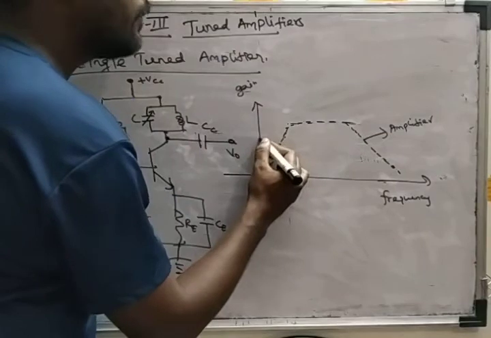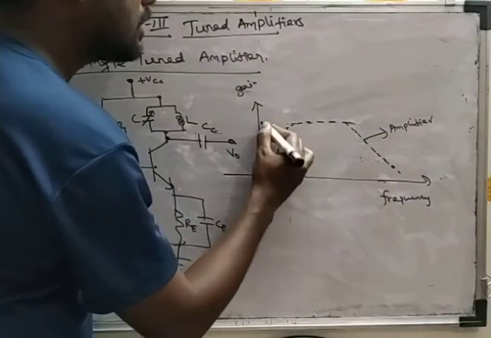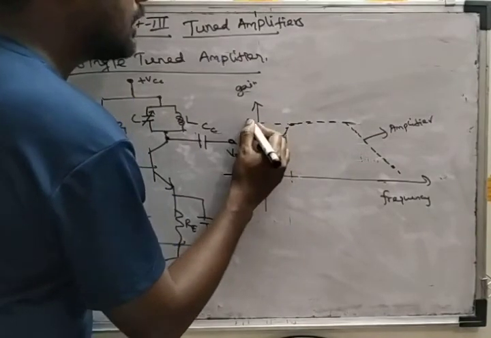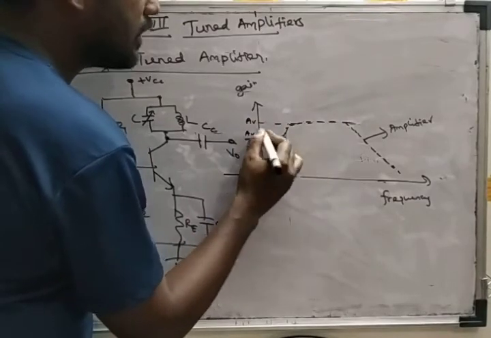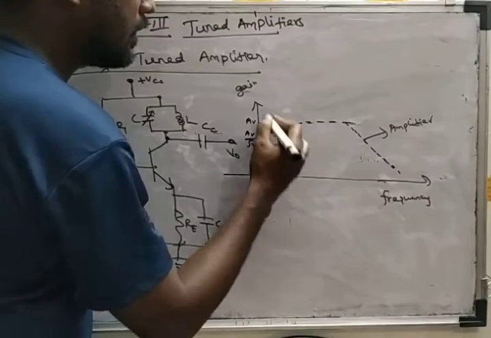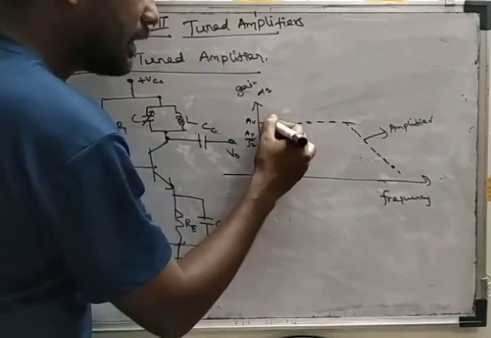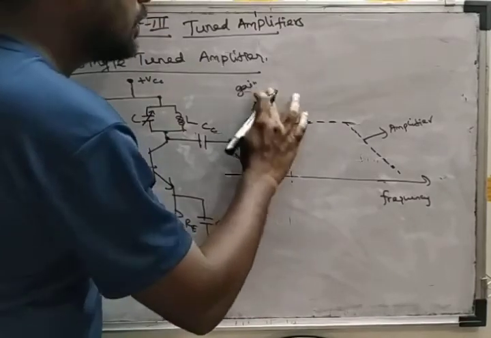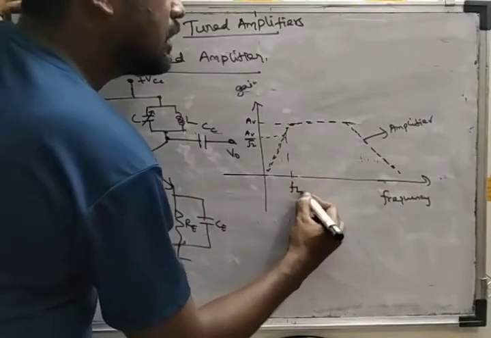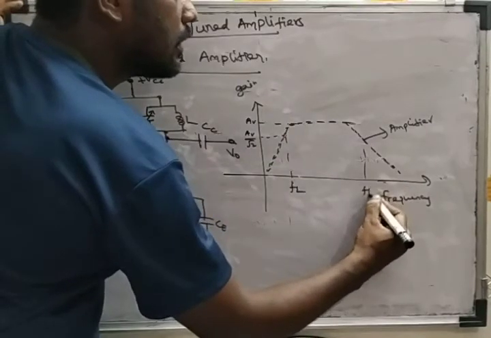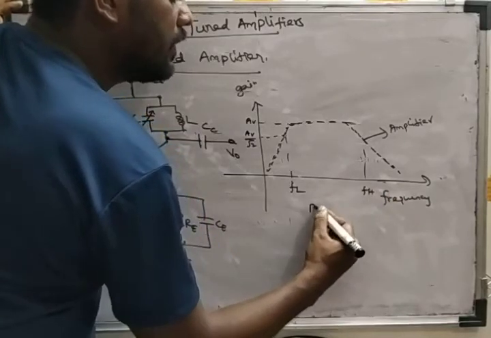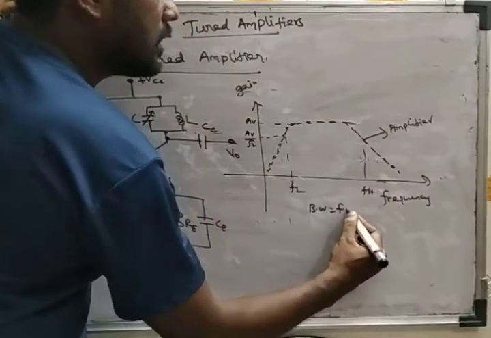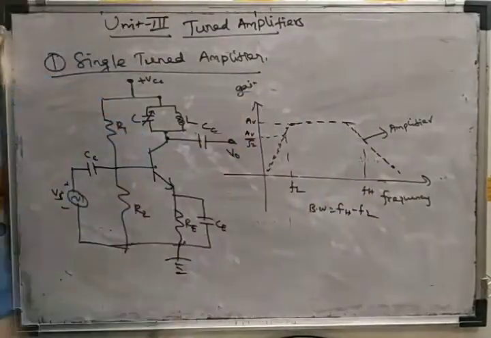So we calculate the 3 dB frequency. This is AV, and AV by root 2 is the 3 dB point, where the gain in dB is scaled down by 3 dB. So you will get the bandwidth, which is equal to FH minus FL.